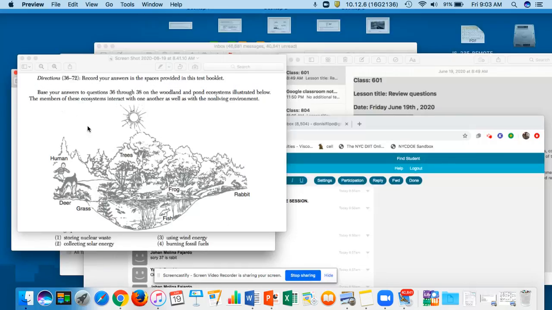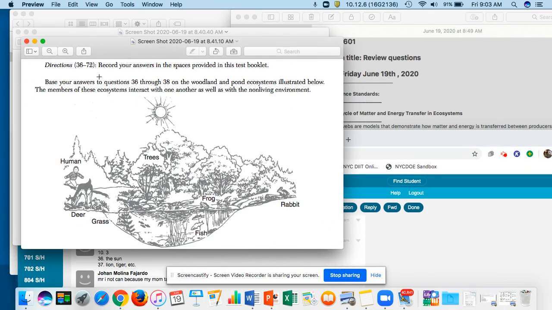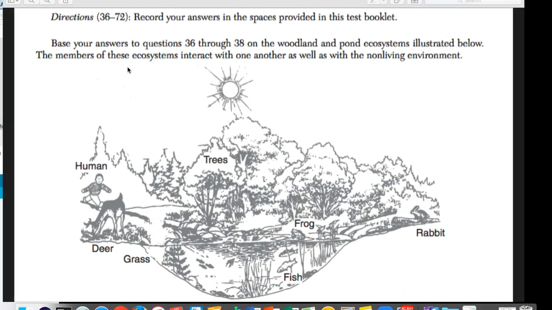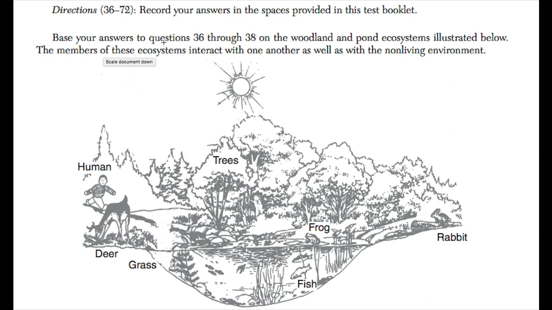There you go. So we have a nice little ecosystem picture right here. It says base your answer to questions 36 to 38 on the woodland and pond ecosystems illustrated below. The members of these ecosystems interact with one another as well as with non-living environments. Remember, abiotic, non-living factors in the environment.